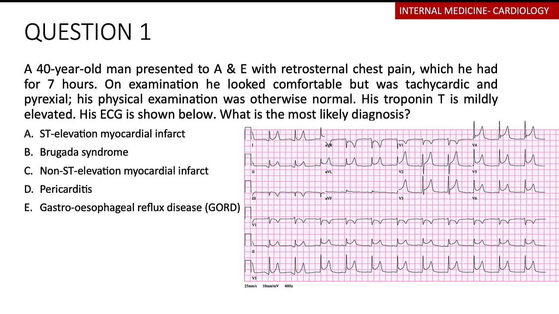So we'll begin with our question 1. A 40-year-old presents to accident and emergency with a retrosternal chest pain, which he had for 7 hours. On examination, he looked comfortable but was tachycardic and pyrexial. His physical examination was otherwise normal. His troponin T is mildly elevated. His ECG is shown below. What is the most likely diagnosis?